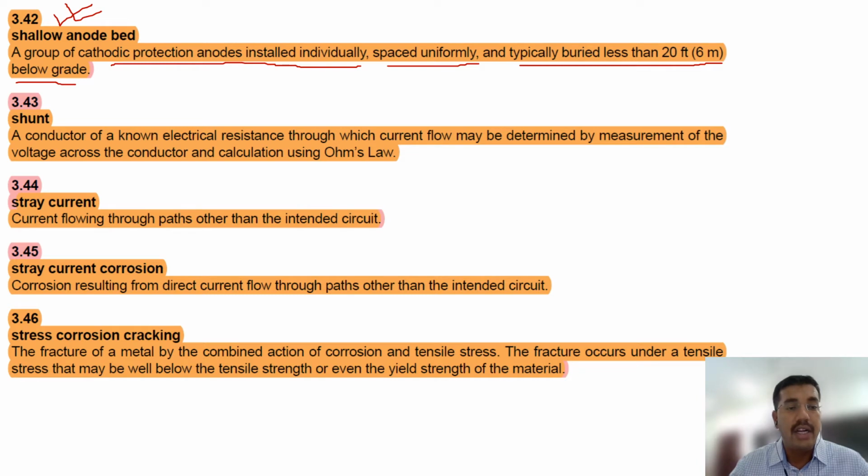Shunt: a conductor of a known electrical resistance through which current flow may be determined by measurement of voltage. Okay. Stray current is another question.